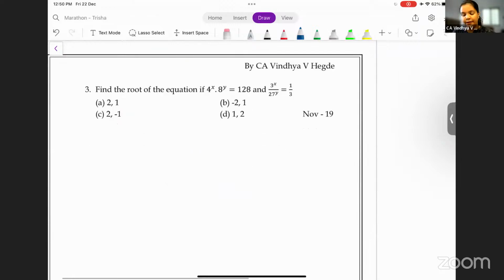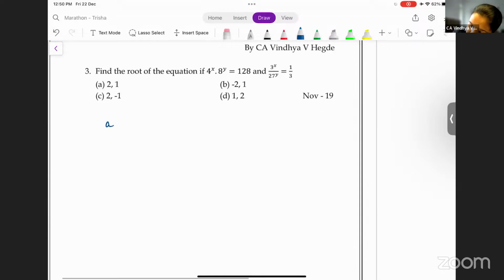Question number 3. Question number 3 is actually a simultaneous equation question. You have to find the roots of x and y. But like I told you, you will not be using any method. What I would want you to do is simply substitute the options.